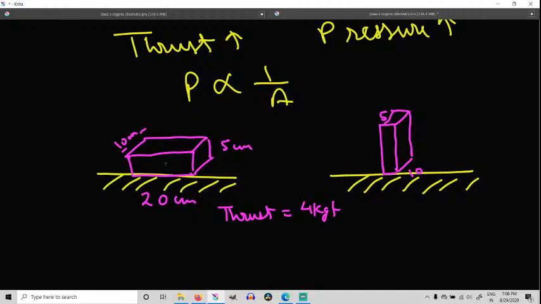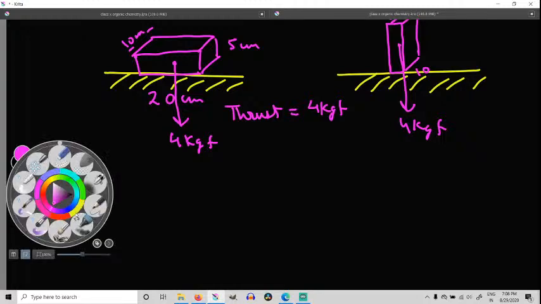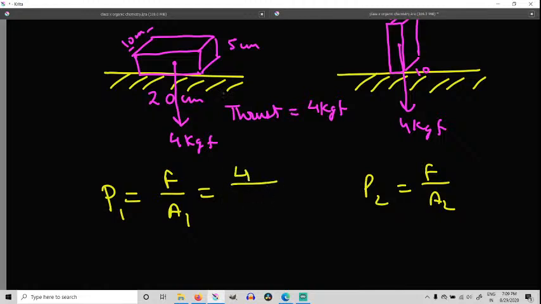Okay, so in both the cases it is going to act downwards. So in this case also it is 4 kgf, and here also the center of gravity, it is going to act downwards, 4 kgf. Okay, so मेरा thrust दोनों cases में same है. क्या मेरा pressure same है? I got to find the pressure. Okay, pressure is equal to thrust or force upon area. Okay, this is P1, so this is P2. P2 also force upon A2. This is A1. तो यहाँ पे थ्रस्ट कितना है? 4 kgf है. एरिया कितना है?